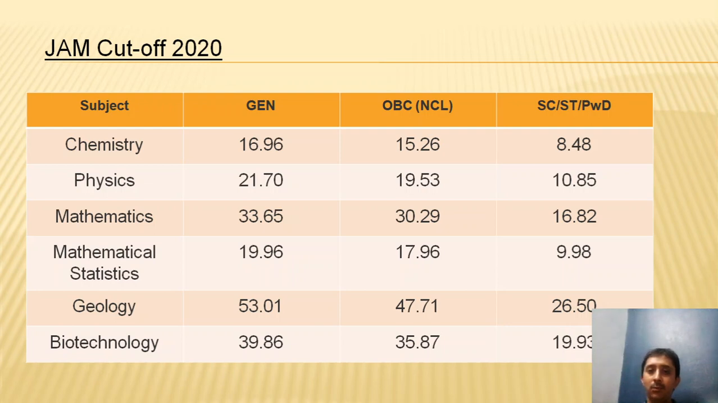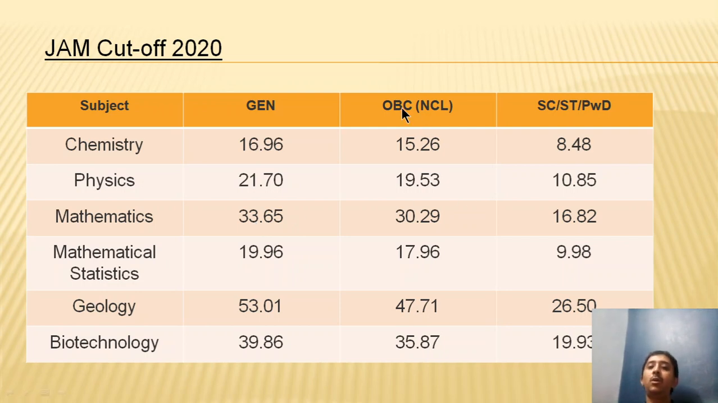These are some tables which will give you the cutoffs in various years. For just the last year, that means 2020, these are the cutoffs for various subjects. Particularly when I talk about mathematics, for general merit the cutoff was 33.65, for OBC it was 30.29, and for SC, ST and PWD it was 16.82. This means that if you got a score of more than 33.65 in mathematics out of 100 in 2020, then you would be considered eligible to continue with the admission process.